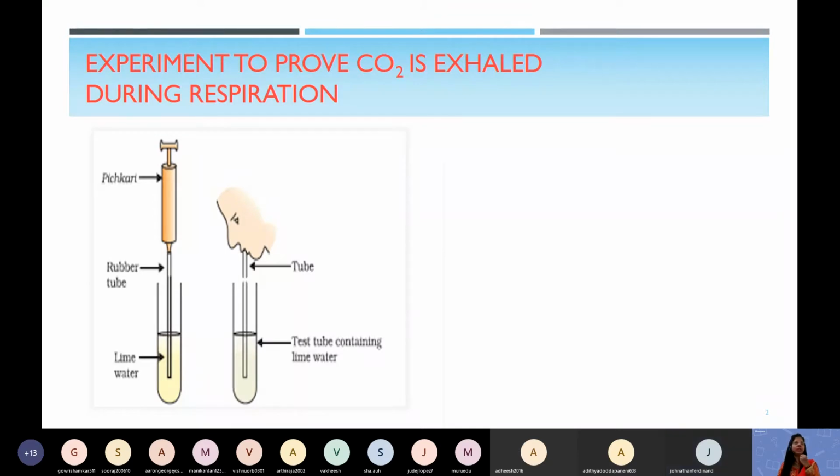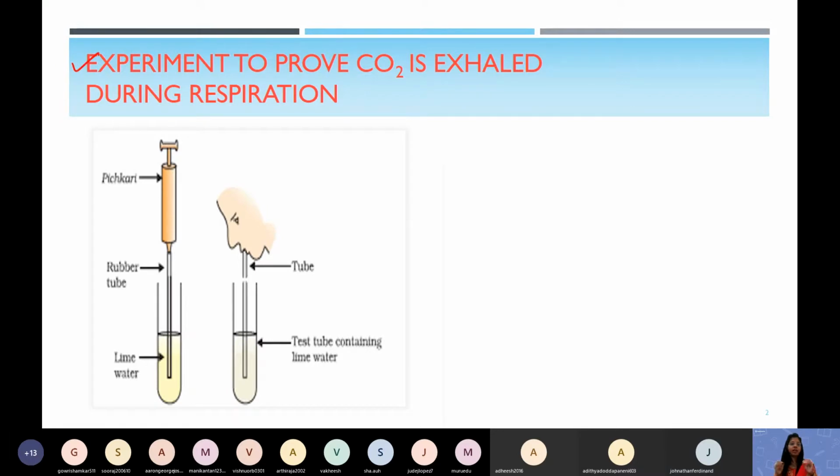Okay, can you tell me what is the percentage of carbon dioxide in your exhaled air? In the exhaled air, the percentage of carbon dioxide is around 40%. Okay, can you tell me what is the amount of carbon dioxide in the atmosphere? 0.03%. Yeah, 0.03%.